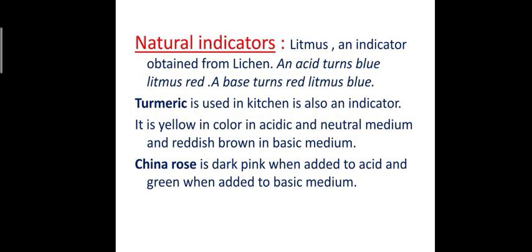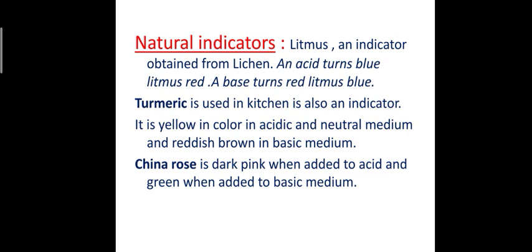There are some examples of natural indicators also, and the best example is litmus. Litmus is a natural indicator which is obtained from a mutual connection between an algae and fungi, which means it is a lichen. And acids turn blue litmus red and a base turns red litmus blue.